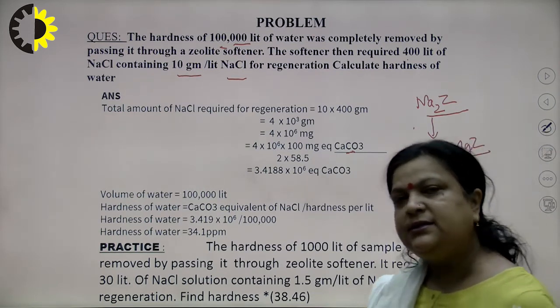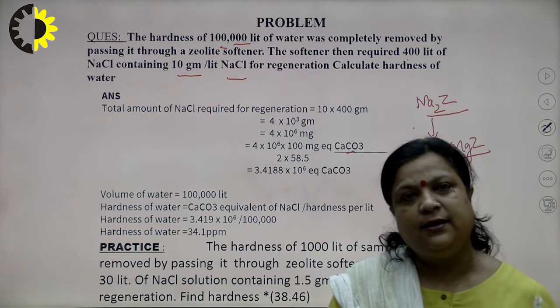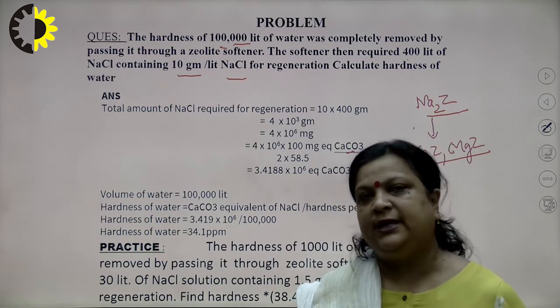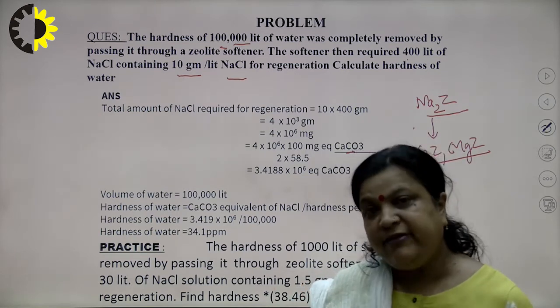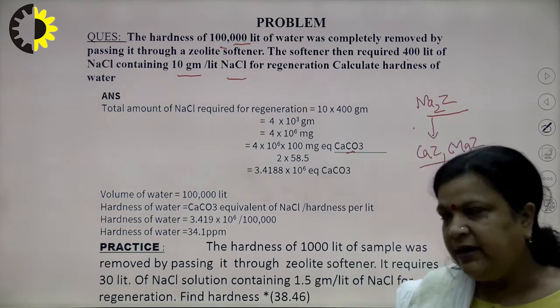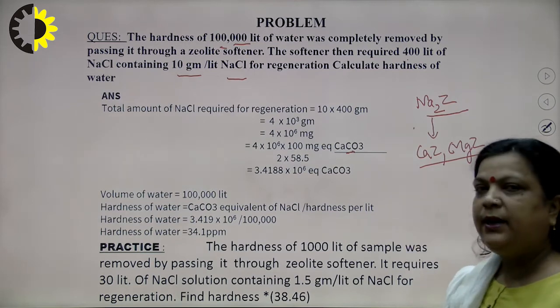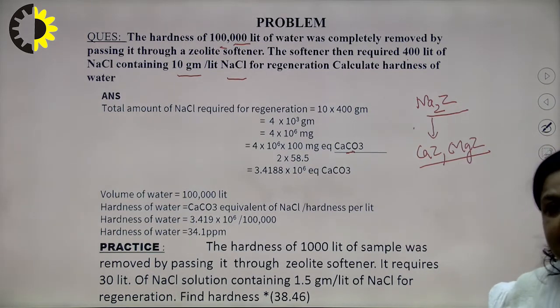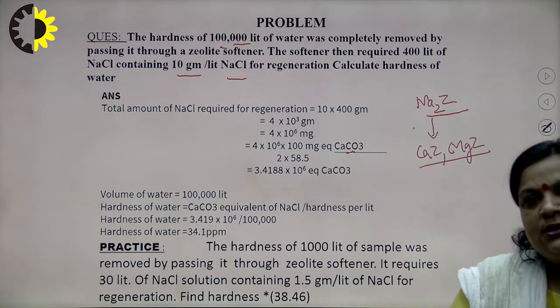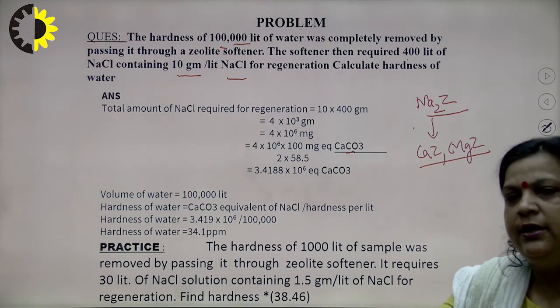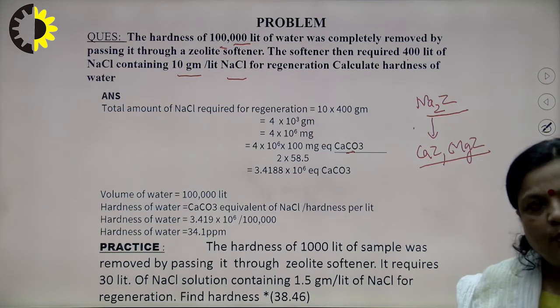Now, our aim is to convert this NaCl into equivalent of calcium carbonate. In the previous lecture, I explained that if we multiply by the multiplication factor, then we can easily convert the salt concentration in terms of, or equivalent to, calcium carbonate.